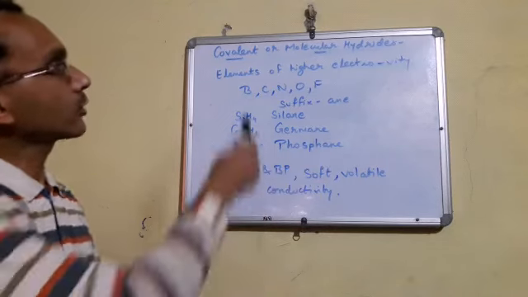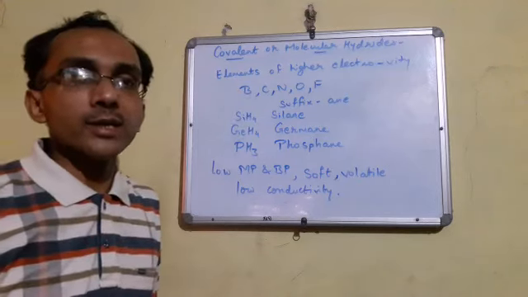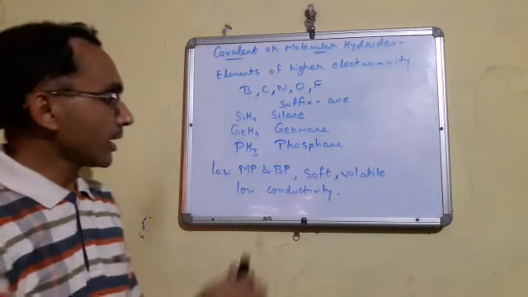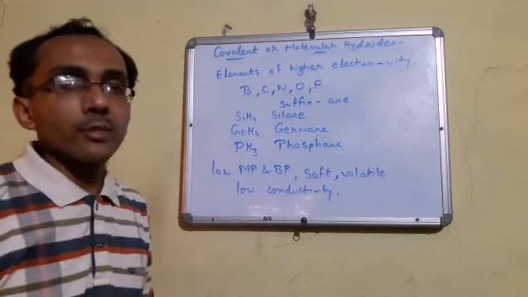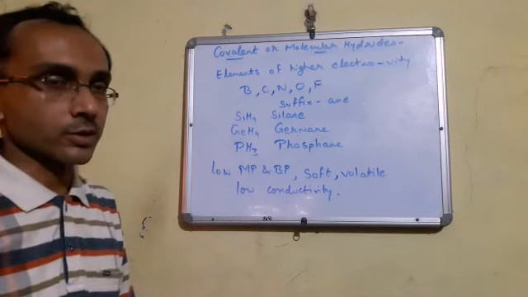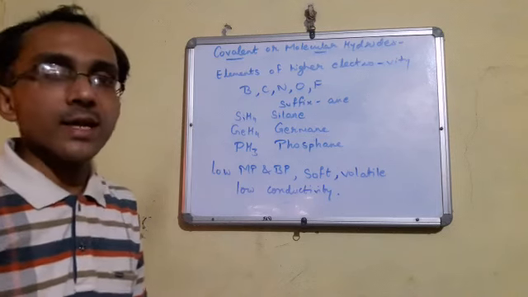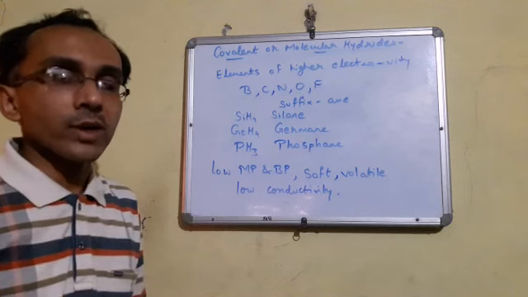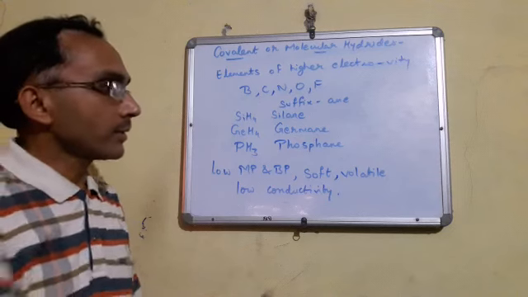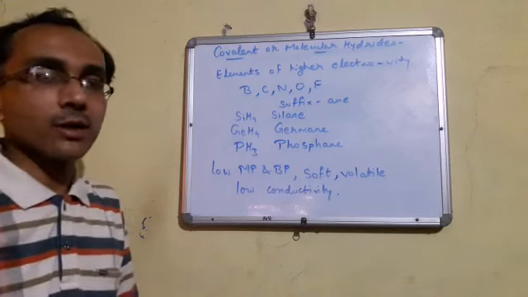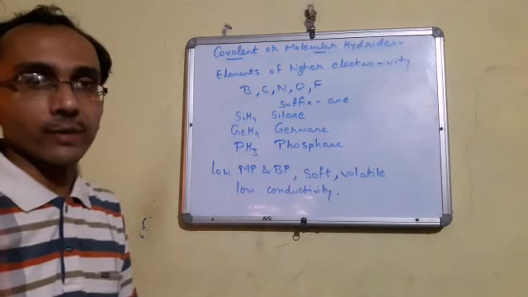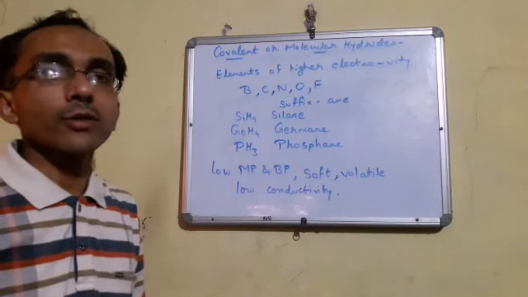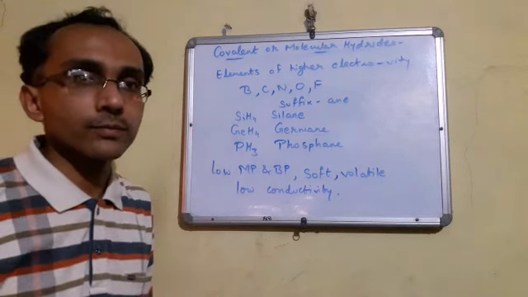As the word indicates covalent, so generally, as you have done in class 10th, covalent compounds have low melting and boiling points because they are formed by sharing of electrons between two non-metals, as well as they are soft in nature and somewhat brittle, and they are volatile in nature, as well as they have low conductivity because the electrons are not free to move. Understood?